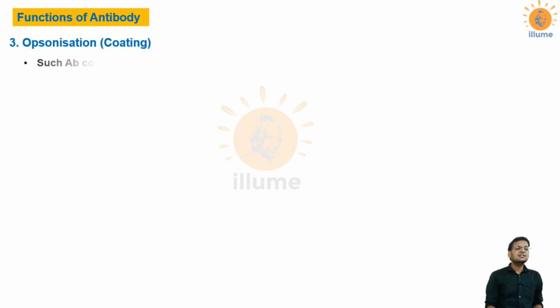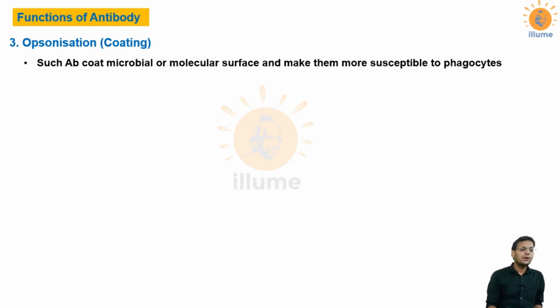Now the next mechanism is called opsonization, or coating. What does that mean? See, consider this as a microbe or a foreign molecule. Some antibodies coat these molecules or pathogens. They attach themselves to its surface. Once they get attached to these surfaces, phagocytes can easily recognize them.